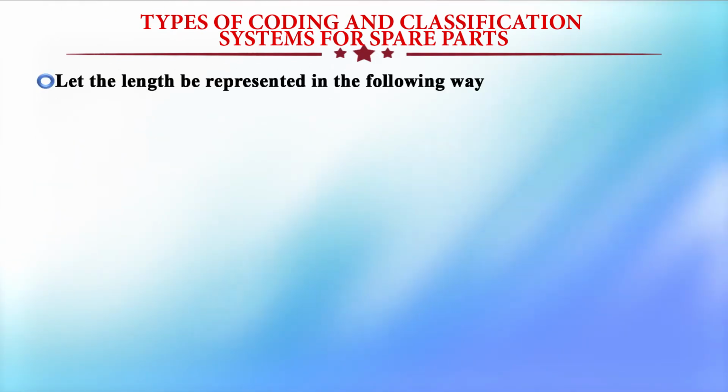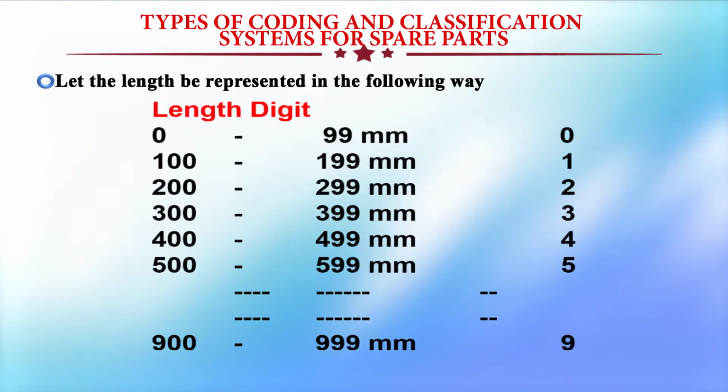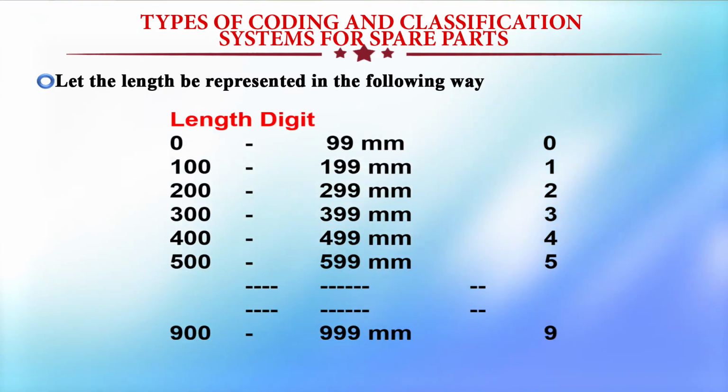Then let the length be represented in the following way: length digit. If the length is 0 to 99 mm, then its code is 0, and if it is 100 to 199 mm, the code will be 1, and if it is 200 to 299, the code will be 2. Like that, if it is 900 to 999 mm, the code will be 9. So, we have this coding system. Why is it required? Because we cannot write each and every piece of information on the material itself. So, coding is required. By coding one can identify it. That is the importance of coding.